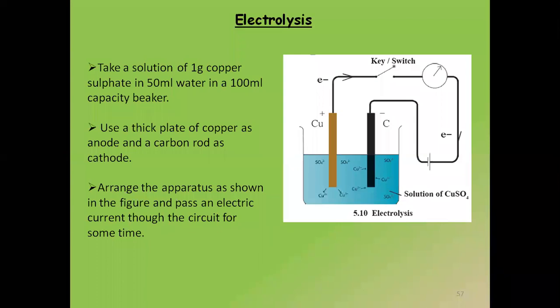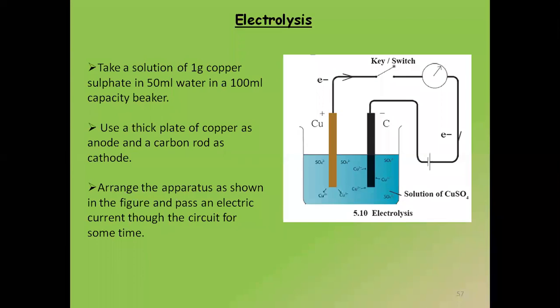So what is my electrolyte in this process? It is copper sulfate. What is my electrolyte? It is copper sulfate. तीन चीज याद रखो, electrode, electrolyte and electrolysis. Electrolysis is the name of the process. Electrodes are the ones which are conducting electricity, and electrolyte is the solution whose electrolysis is happening.